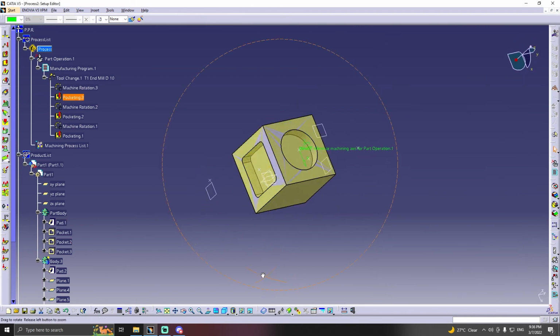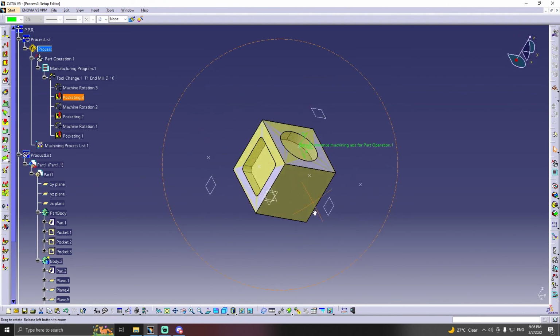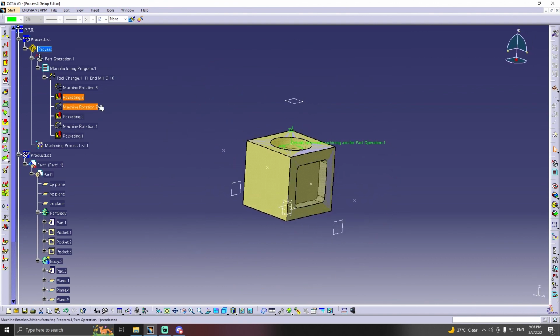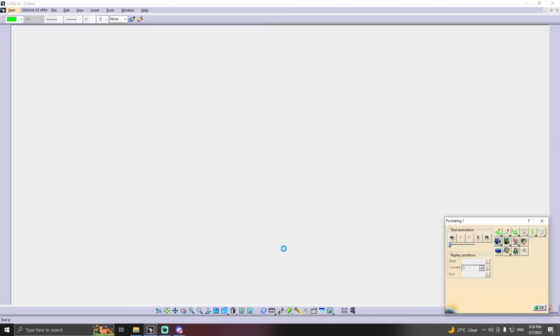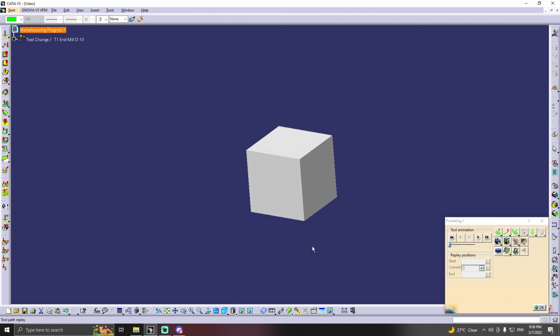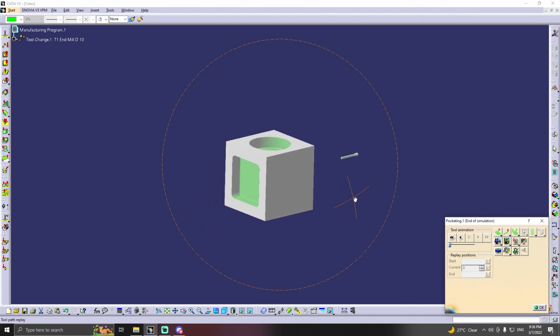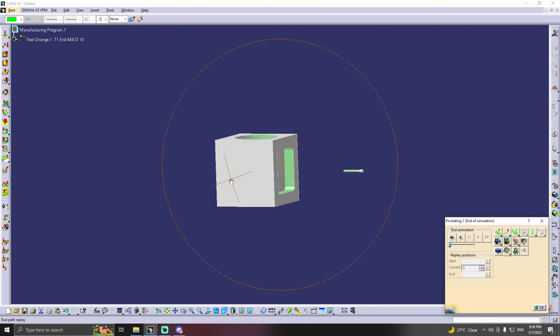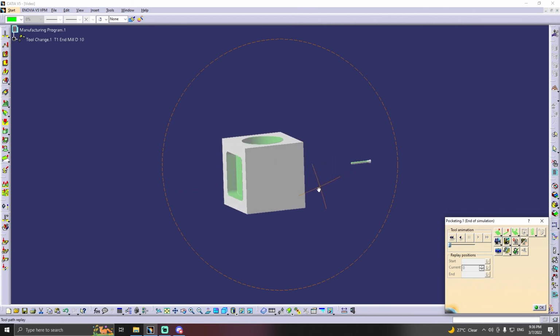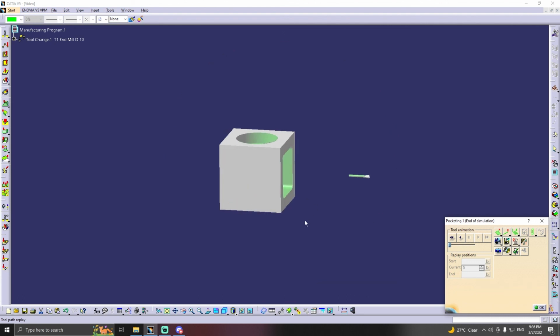After finishing this, we will look at the tool path generated. As you can see here, here is the final design of the baby tools. So thank you for watching.